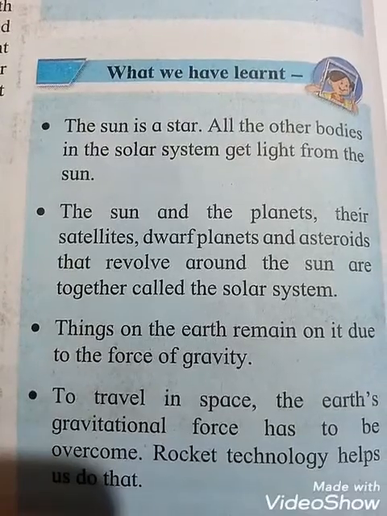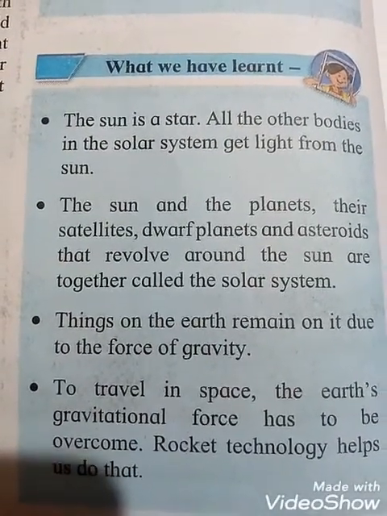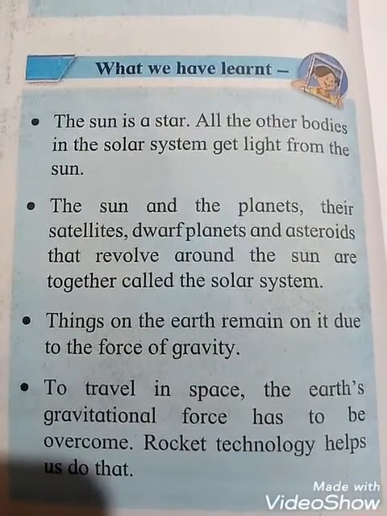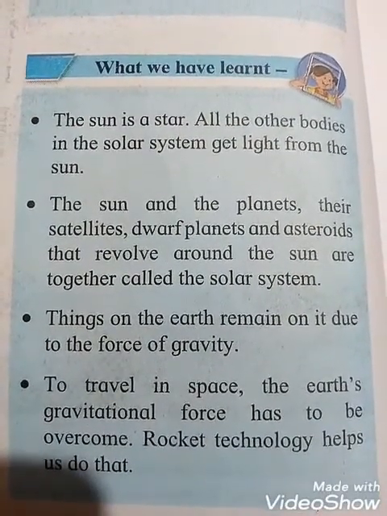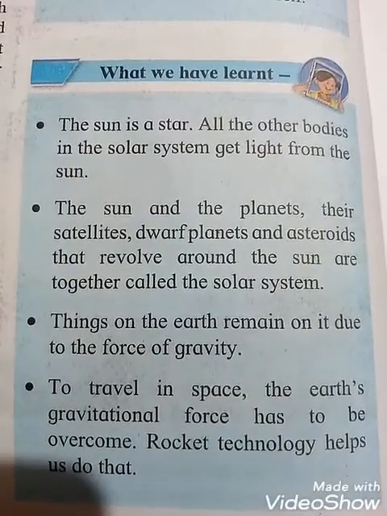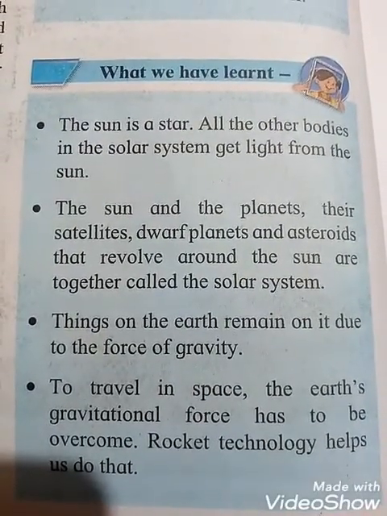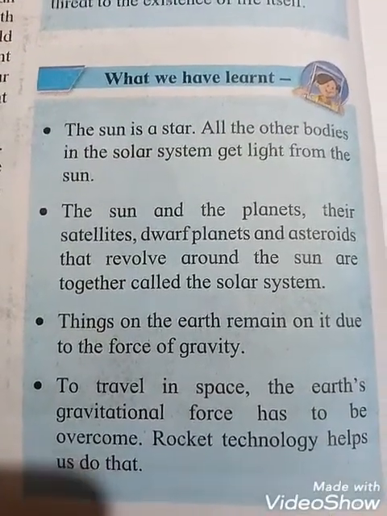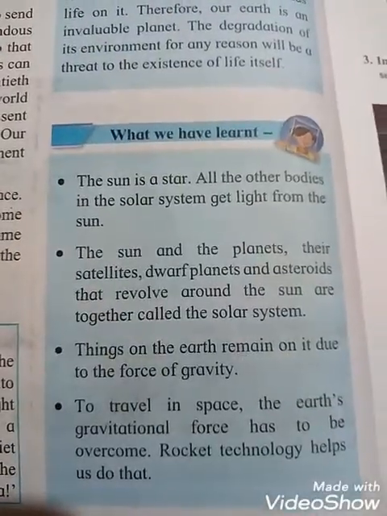Why do things on the earth remain on it, students? Due to the force of gravity. Next point, to travel in space, the earth's gravitational force has to be overcome. Rocket technology helps us to do that. So these are all the points we have learned in this chapter.